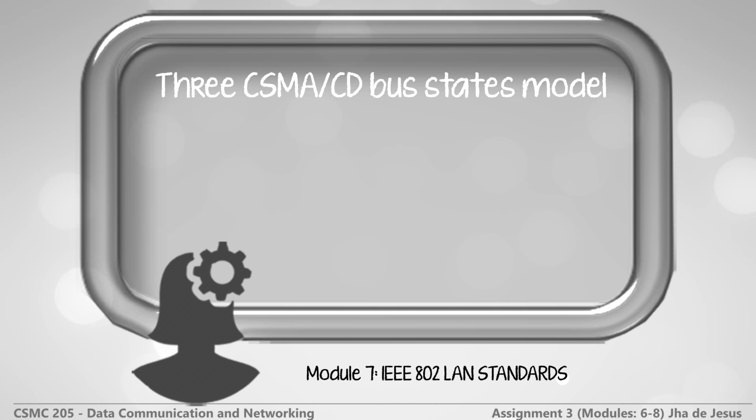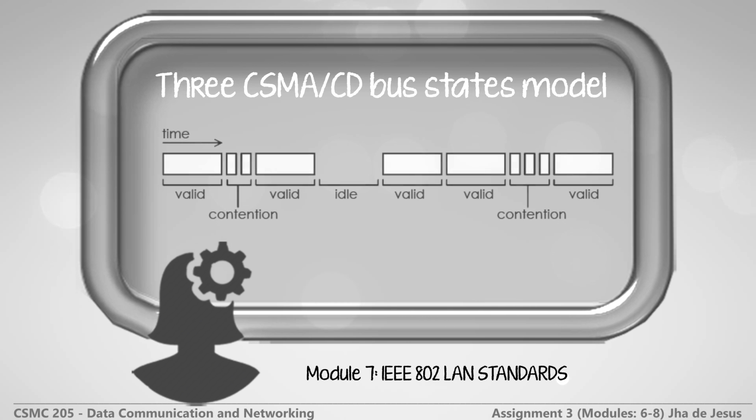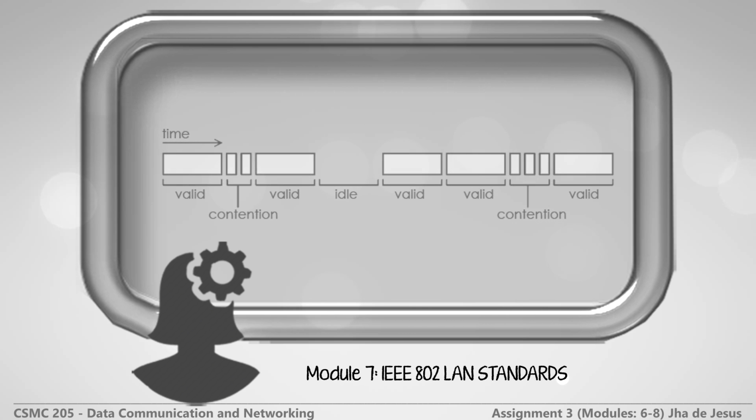From the CSMA-CD model, we can identify three possible states of the bus. These are idle, collision, and valid transmission. The channel is idle if no station is transmitting. It is under collision or contention whenever there are two or more stations transmitting at the same time. And lastly, the channel carries a valid frame when there is no other packet except one.